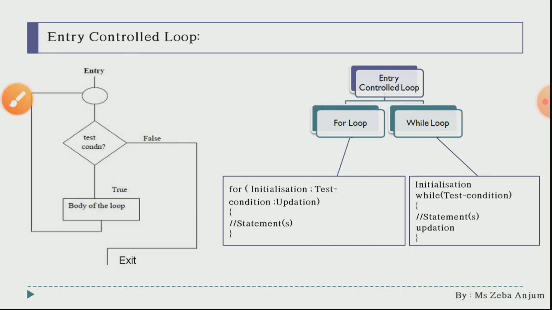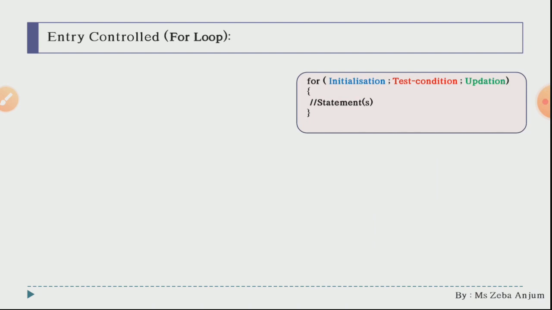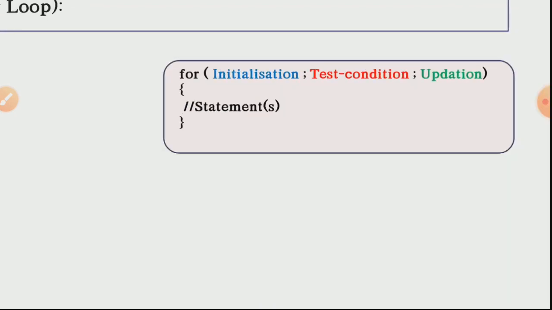Now moving forward with your for loop. The first kind of loop that we are going to study today is your for loop. See over here, a very popular syntax. You have to keep this syntax in mind. Please make a note that you should always remember this syntax, whether you are learning computer science in 10th or you opt for 11th and 12th. You should always remember this for loop. Now let us have a clear vision of how exactly your for loop works. Now see my dear students, regarding this initialization, it means you are giving the initial value to your variable.